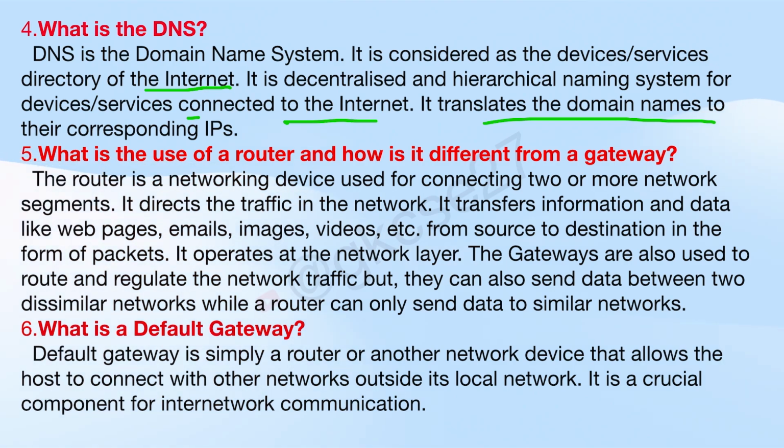For any website, if we access, there is a particular IP address given to that. And for that website, a particular domain name is also there. So what DNS does? It will match its domain to that particular IP address. So it translates the domain names to their corresponding IP addresses.